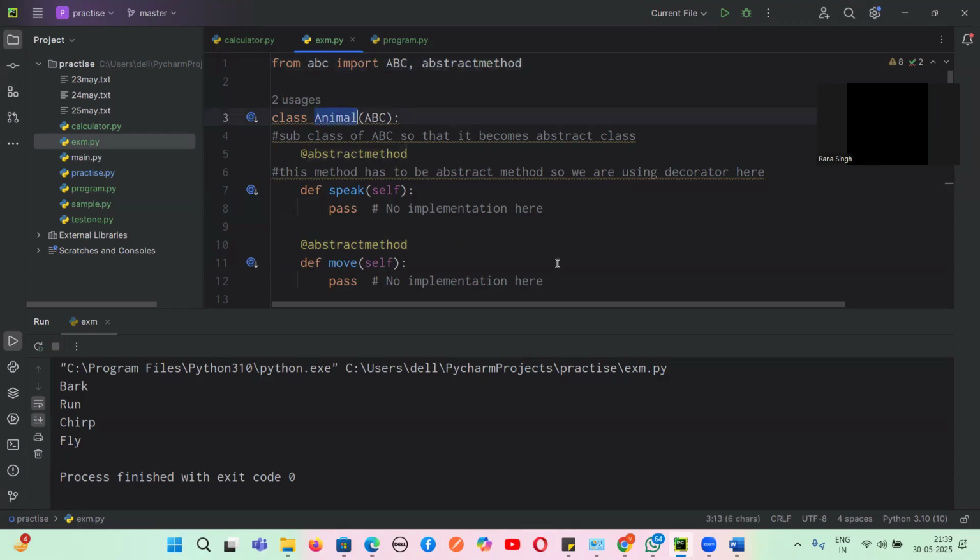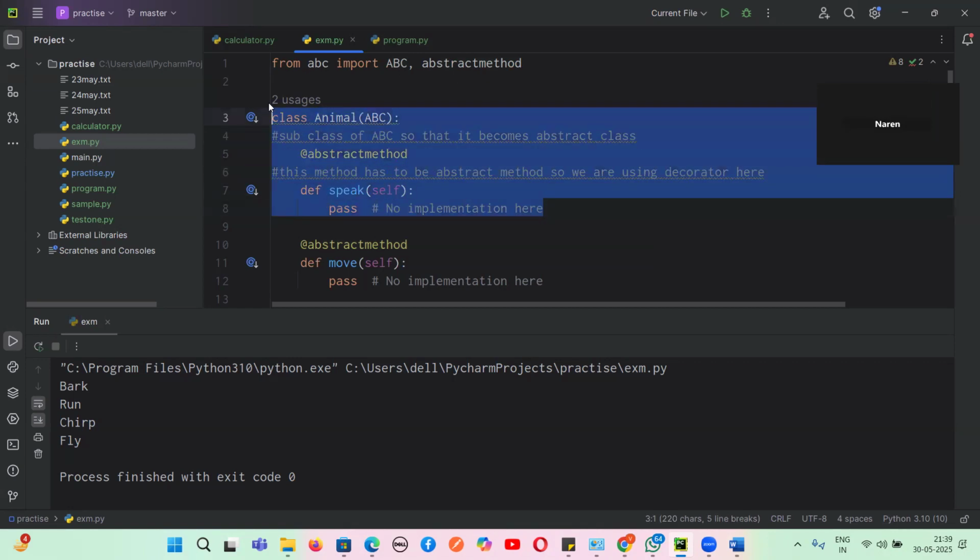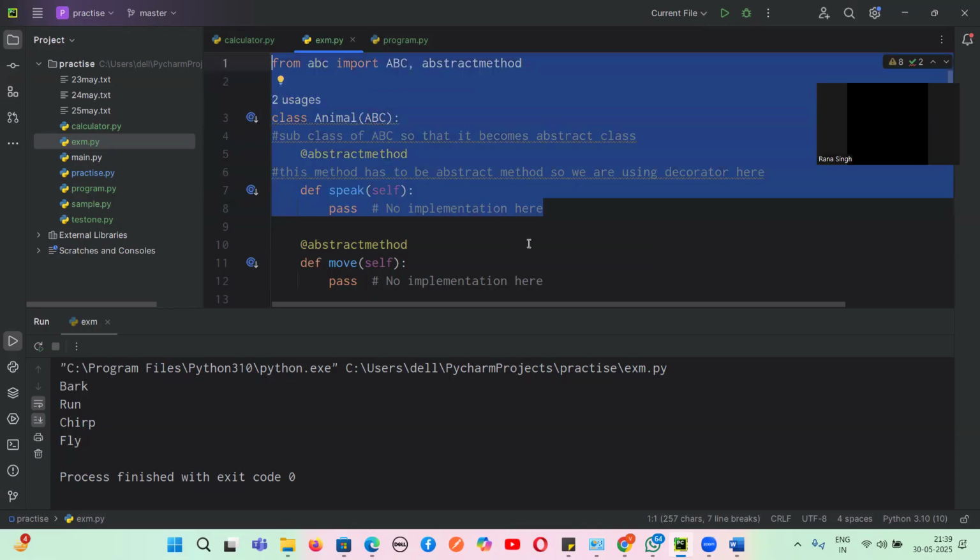Now, what is this Animal doing? Can you tell me, Chanakya? Is it inheriting the properties of this abstract base class? Yes or no? Yes. It is a subclass of ABC, so it becomes an abstract class. This is also a way that we can tell it is an abstract class, because it is a subclass of the abstract base class. Yes or no, guys? So are you clear from line 1 to line 8? Yes or no, guys?